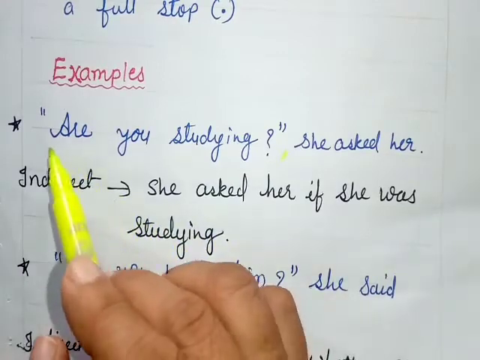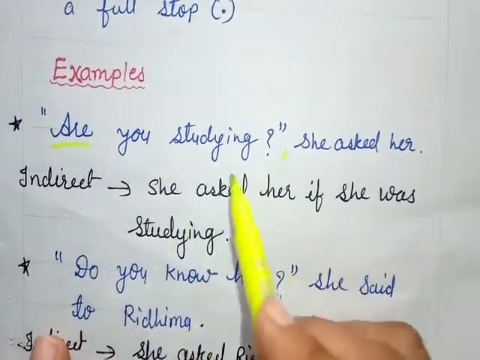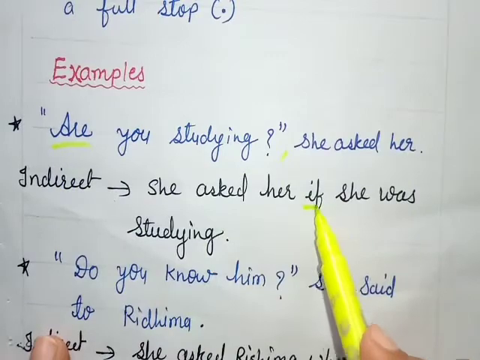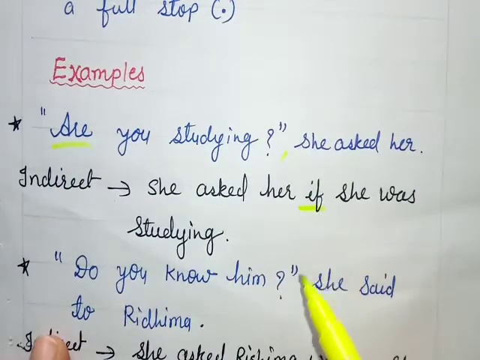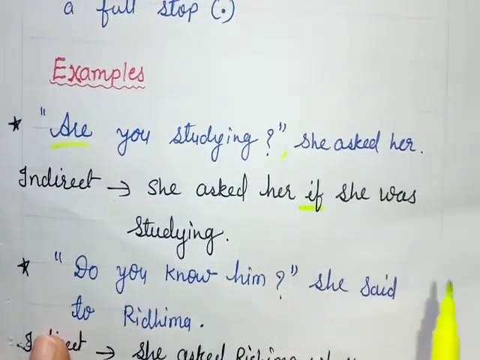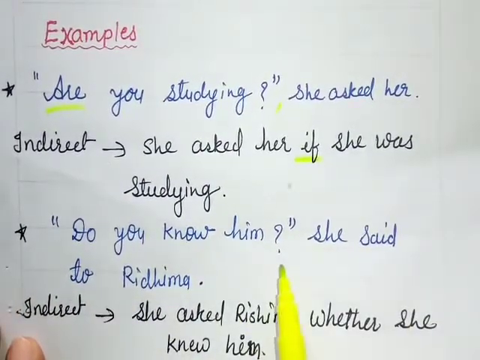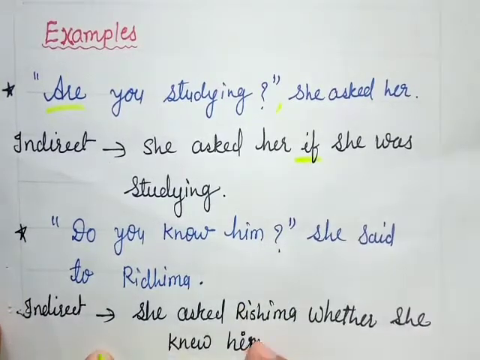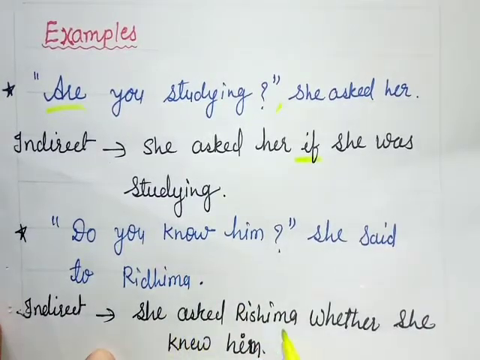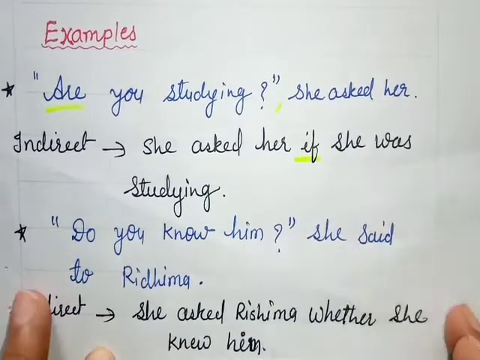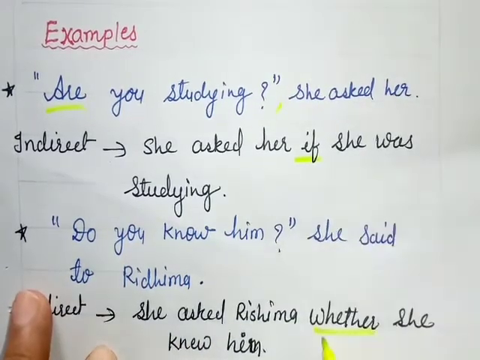So how do we change it? Just "Are you studying?" For this, we will use if. The comma and inverted commas we will remove, and in place of them we will use if. "Do you know him?" She said to Ridhima. So how do you change it? She asked Ridhima whether she knew him. So in place of the comma and inverted commas, we will use whether.